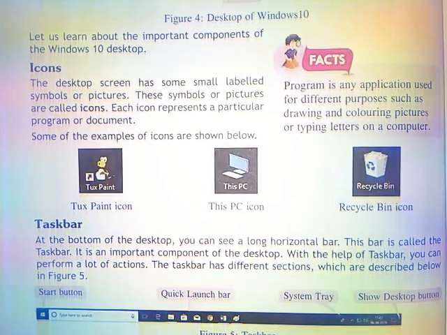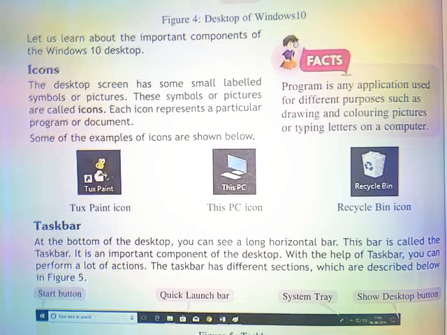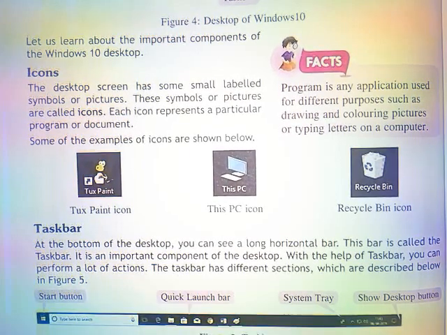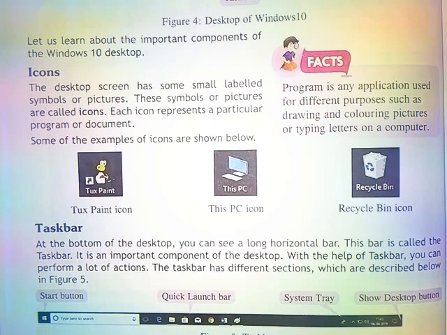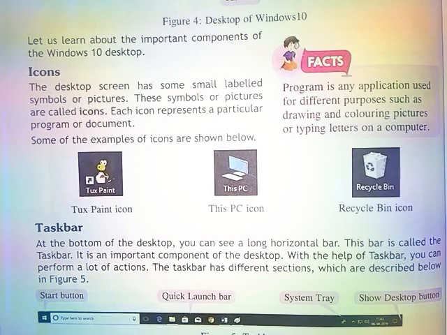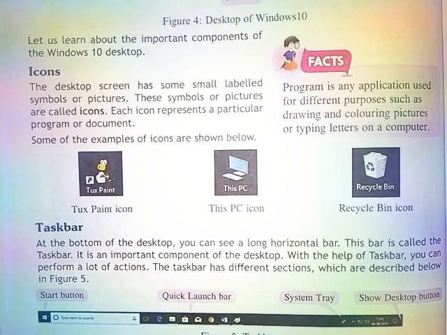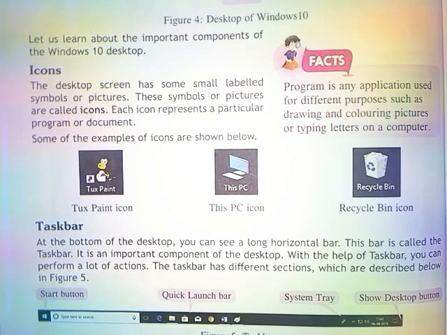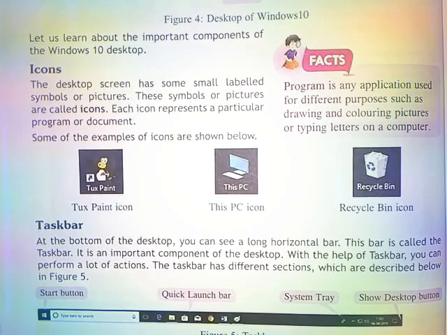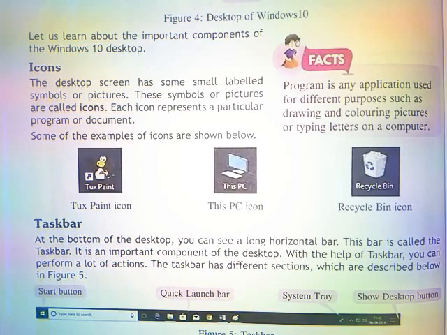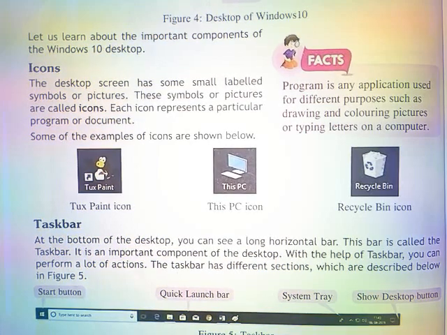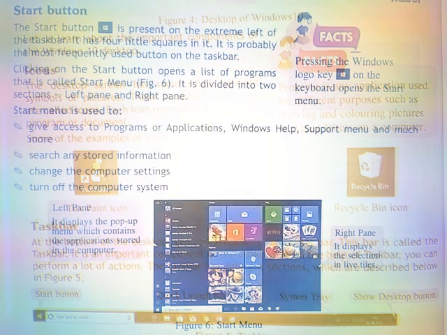Taskbar. At the bottom of the desktop you can see a long horizontal bar. This bar is called the taskbar. It is an important component of the desktop. With the help of the taskbar you can perform a lot of actions. The taskbar has different sections which are described below.